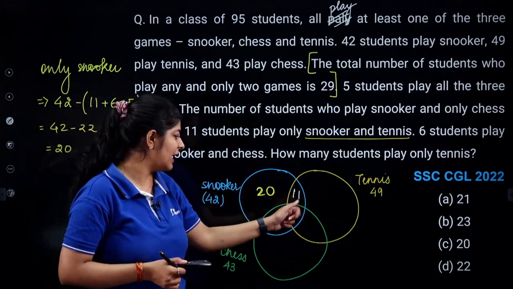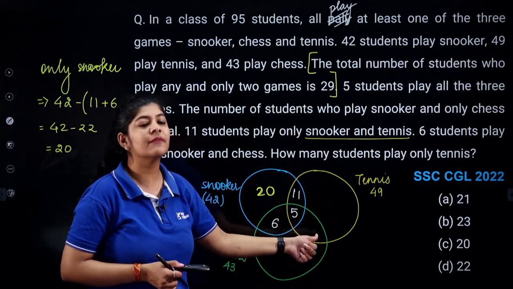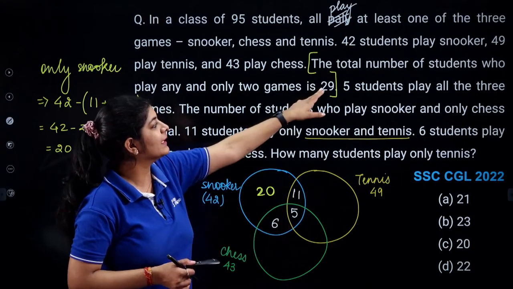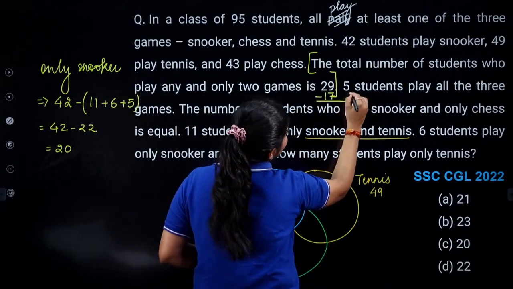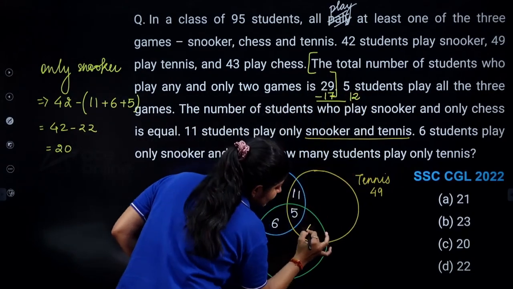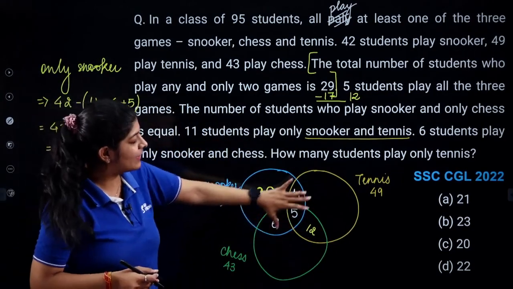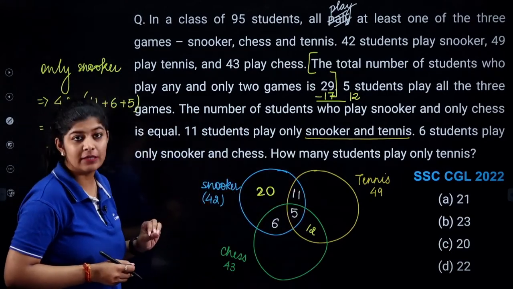So here we are having 11, here we are having 6. Now we need to identify this one. 11 plus 6, that is 17. If we subtract 17 from this one, we are getting 12. So basically the value which comes at this place is 12. Now can we determine these particular values? Yes, we can easily determine the values.